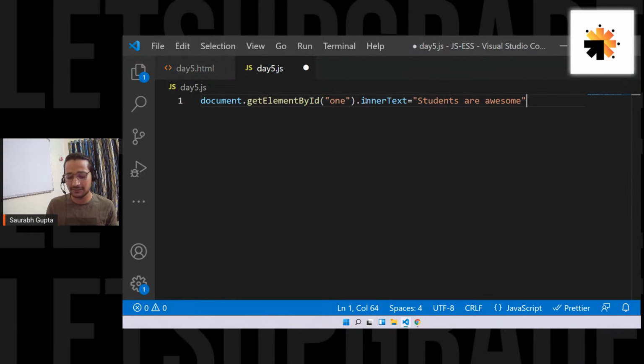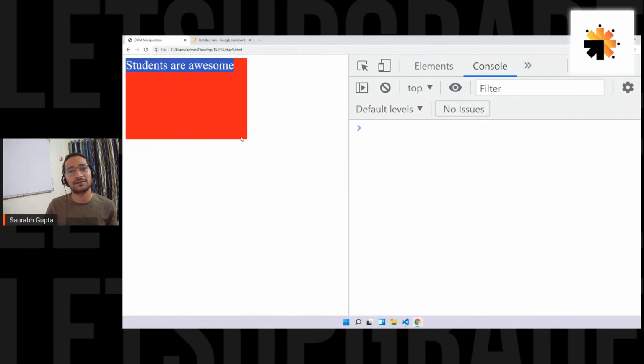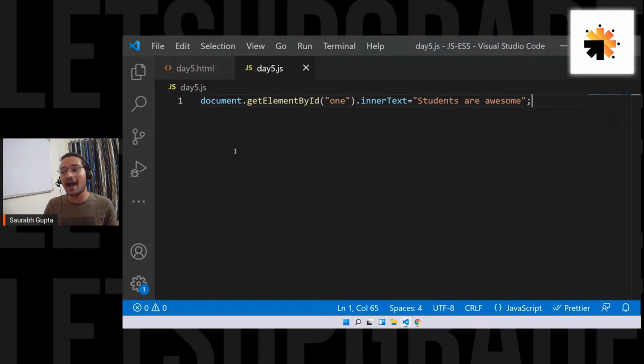Now by default it is hello everyone, but when I refresh, the JavaScript code will work and change hello everyone to students are awesome. So we have actually changed the content of a div by using JavaScript. That's what you use, innerText, to work on the textual content of any div. Is that clear, everyone?